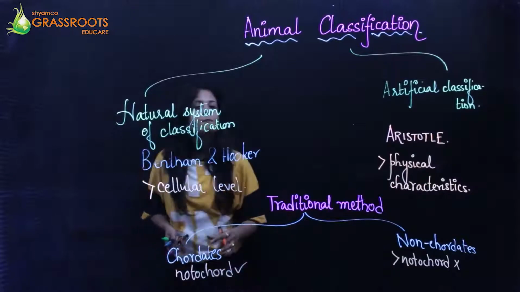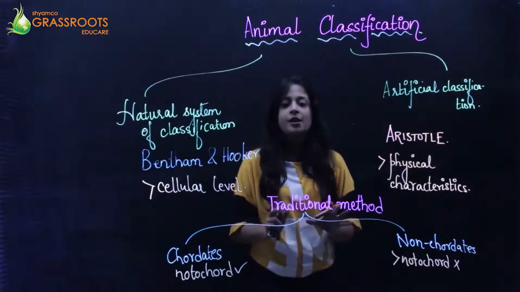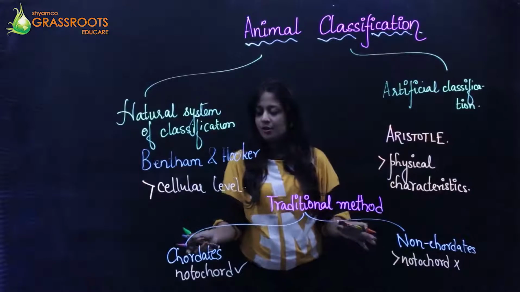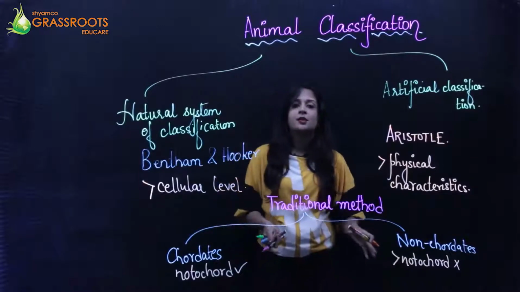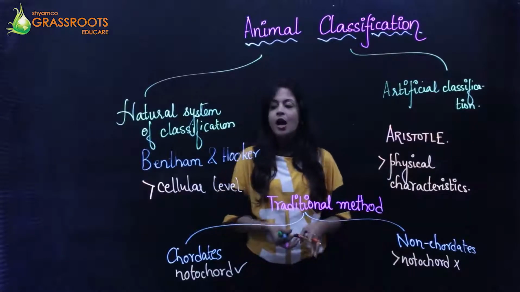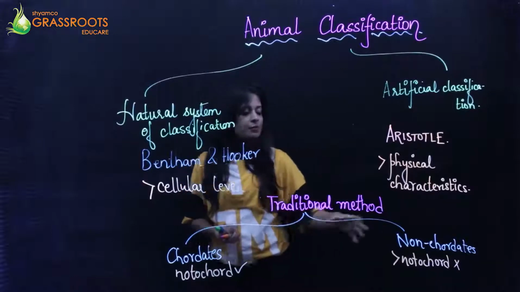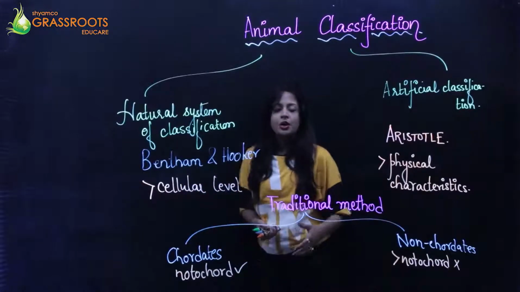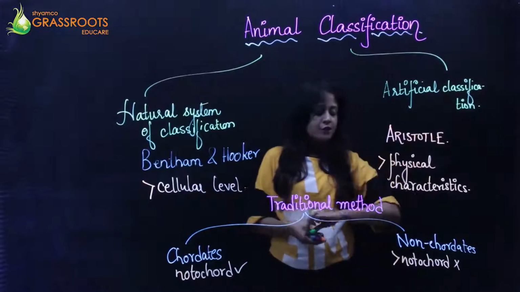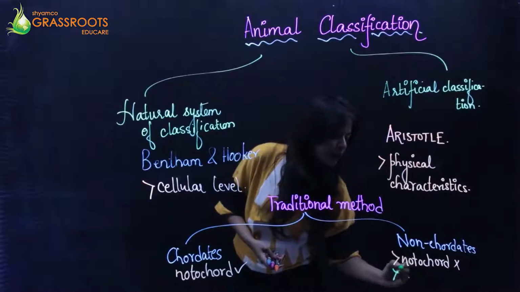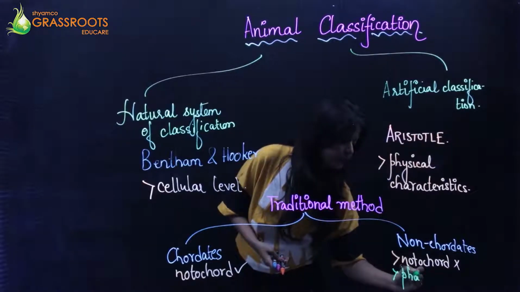This is the most important characteristic by which these animals are divided, on the basis of the presence or absence of the notochord. Apart from that, in the chordates there is a particular structure which is known as the pharyngeal gill slits.